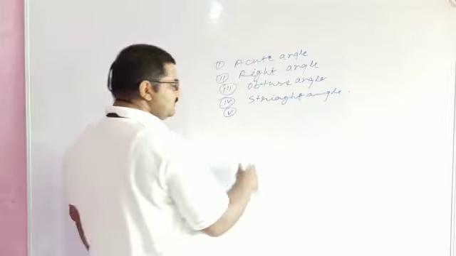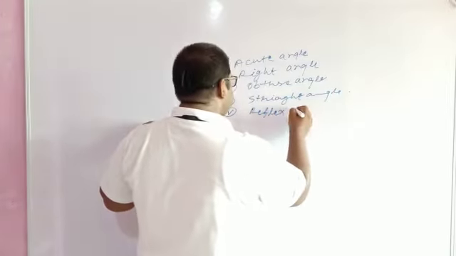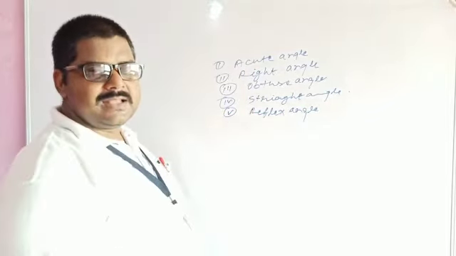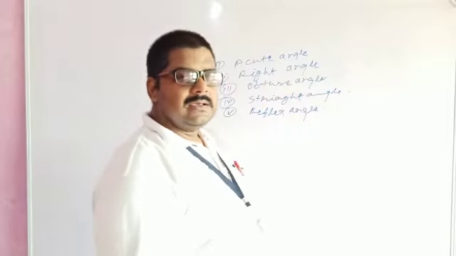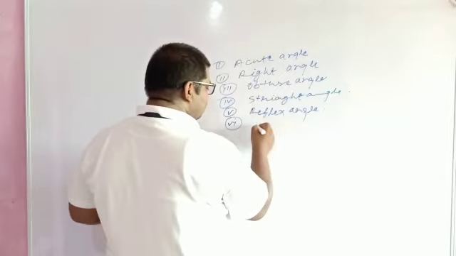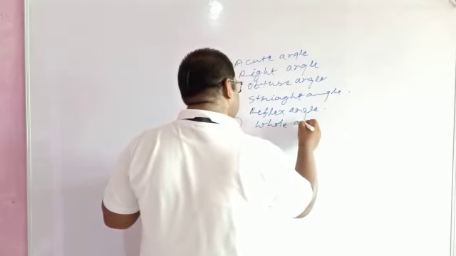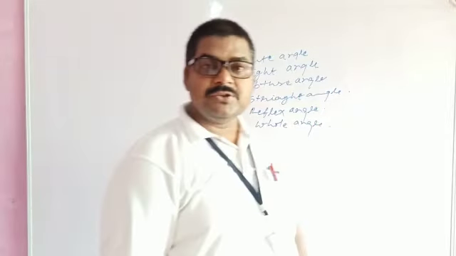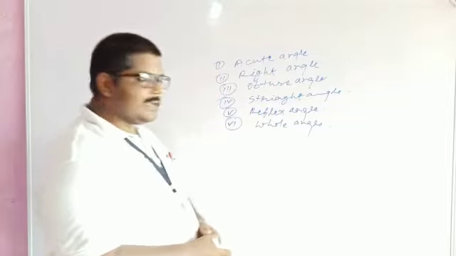The fifth one is reflex angle. And what is a reflex angle? The angle whose magnitude is greater than 180 degree but less than 360 degree is known as reflex angle. And now the last, very important, whole angle. The angle whose magnitude is 360 degree is known as whole angle.